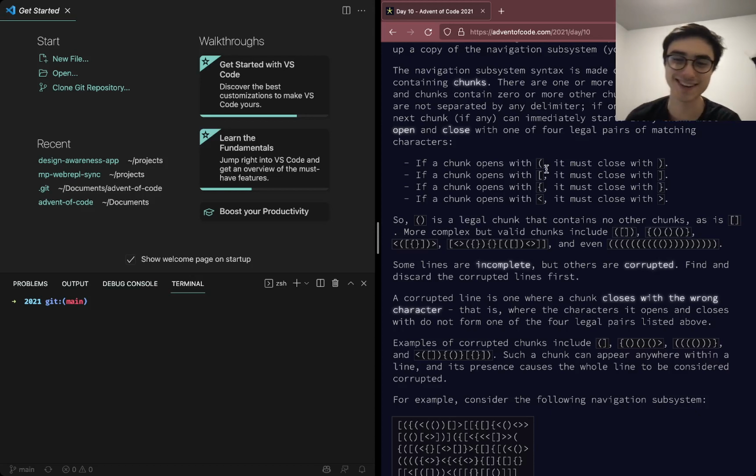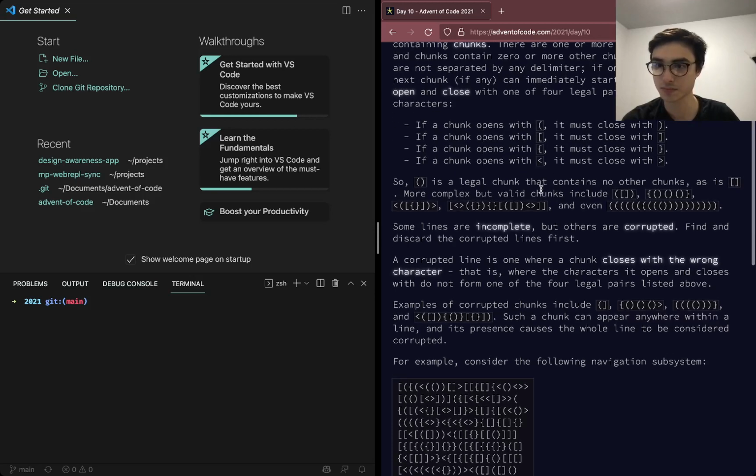Okay. Adjacent chunks are not separated by any delimiter. If one chunk stops, the next chunk, if any, can immediately start. Okay. So chunks are these pairs of operators.